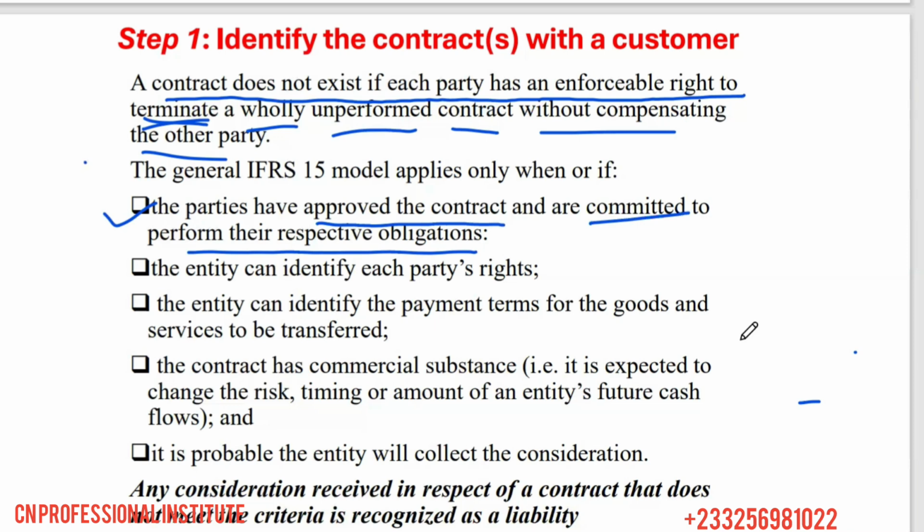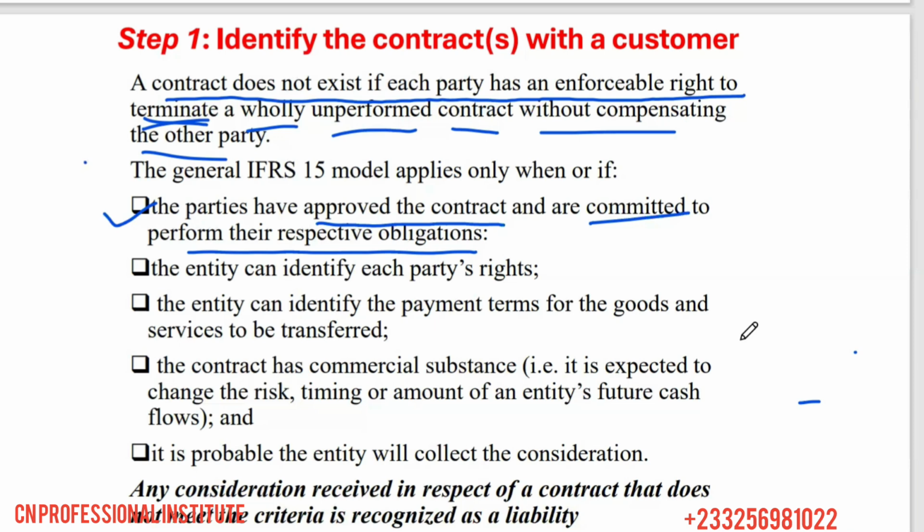So the contract is, bring me 50 bags of cement and I'll give you, let's say, 10,000 cedis, right? Bring me 50 bags of cement and I'll give you 10,000 cedis, right? Now, has the other party agreed? Both of them must agree, or they have to agree, right? They have to approve the contract.